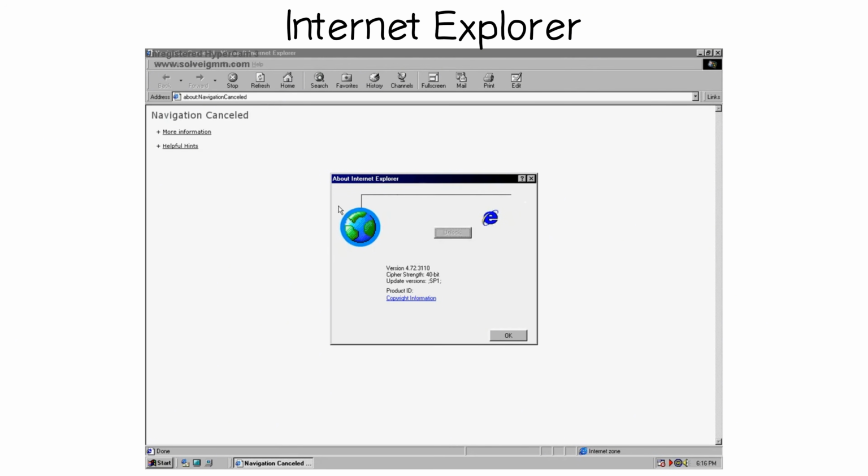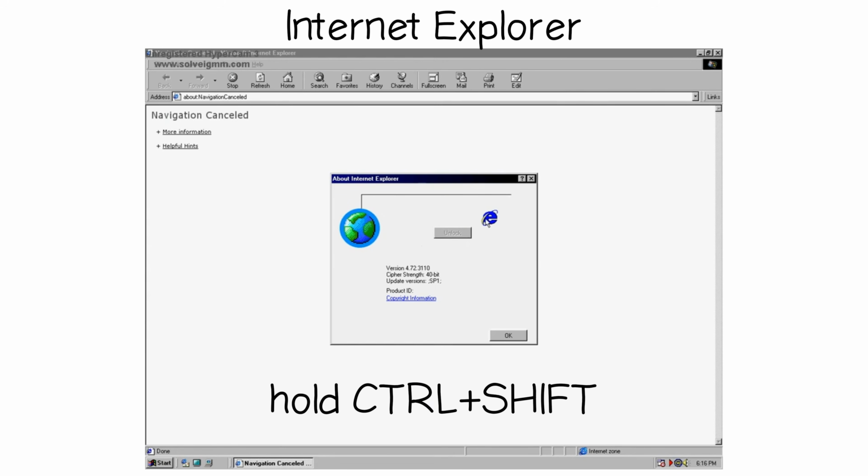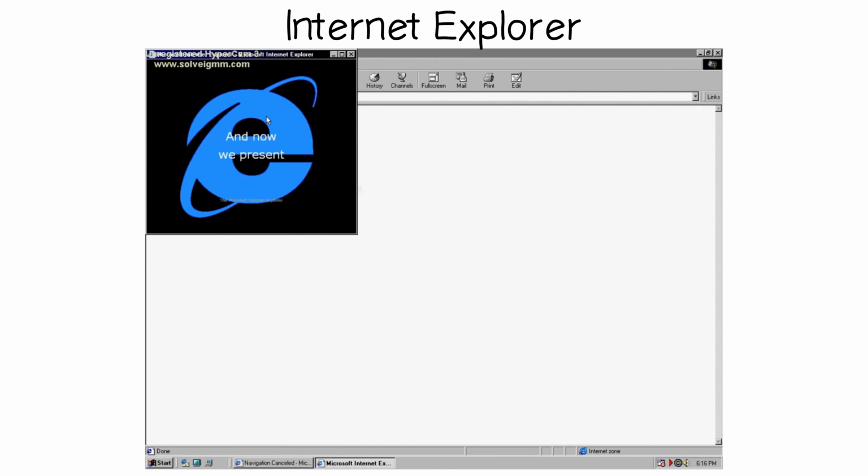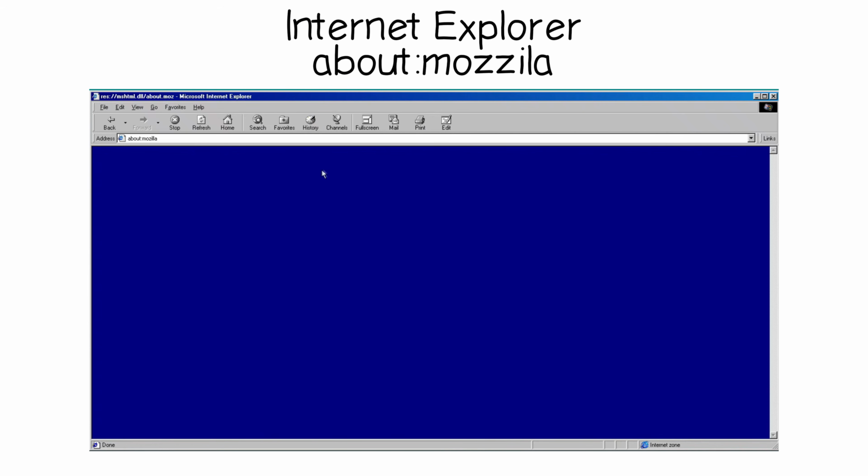The globe started shaking. Hold Control and Shift, drag the E onto the globe one more time, and the camera zoomed in to play the dev team credits. There were smaller jokes too. Typing about:Mozilla into the IE address bar returned a blank blue page. Netscape apparently caused blue screens.